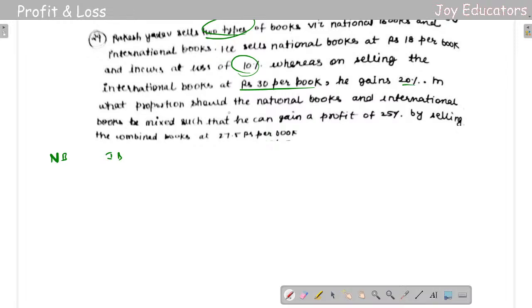In what proportion should the national books and international books be mixed such that he can gain a profit of 25% by selling the combined books at 27.5 per book?